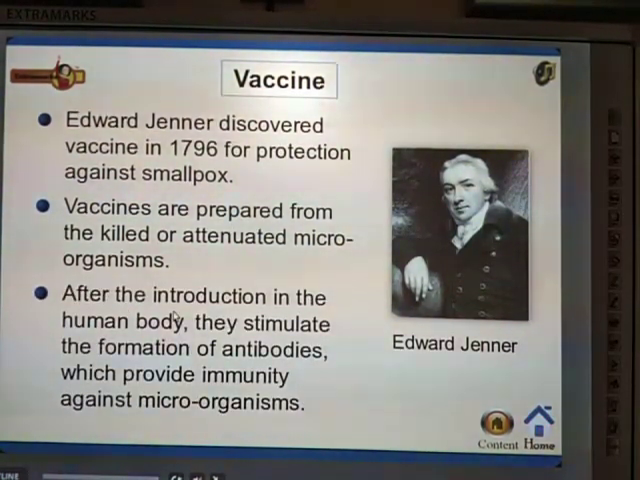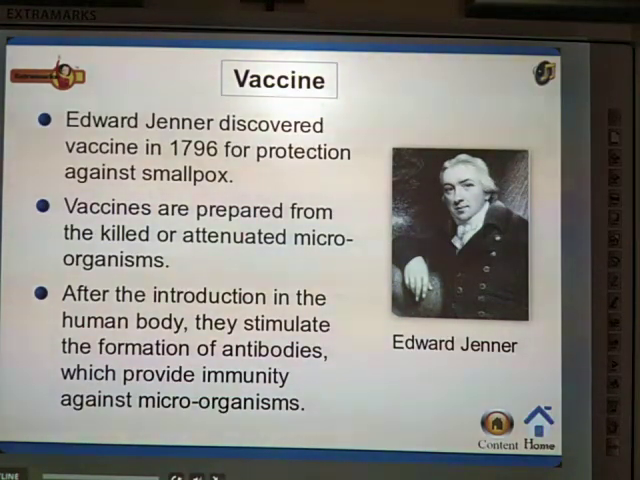After the introduction into the human body, they stimulate the formation of antibodies which provide immunity against the microorganisms. So you know that our body has the immune system. Immune system means what? Our body produces some antibodies, which help us to kill the harmful bacteria or viruses which enter our body.